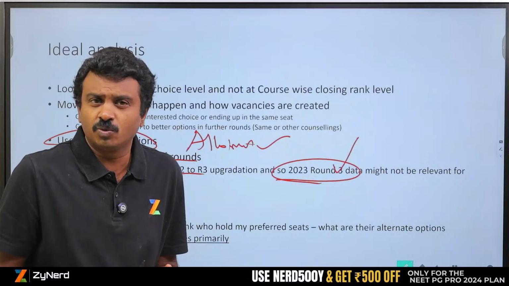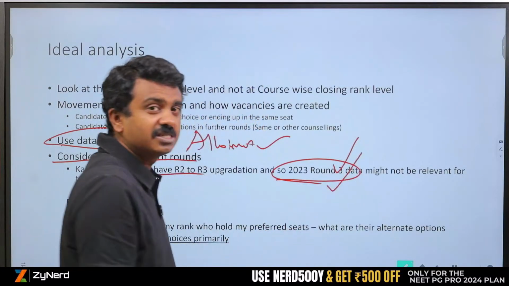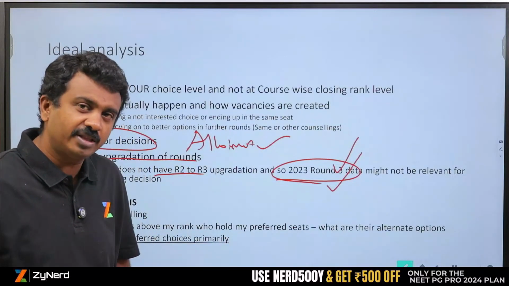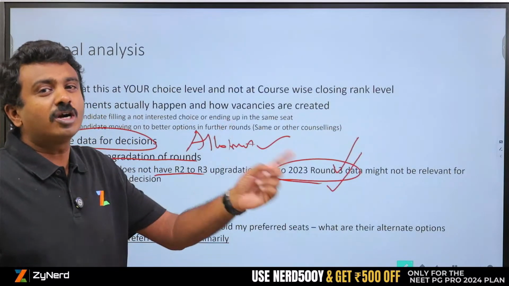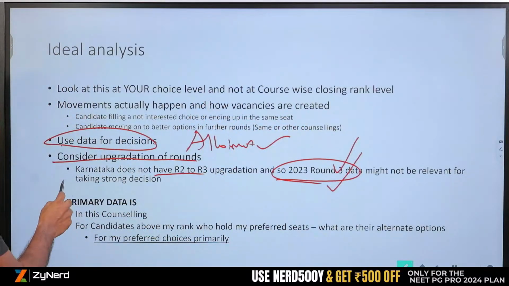You guys are saying that I won't get it. That is a risk. Look at round 3, take the best decision, but if you want to take a risk, knowing the risk that if not for that particular seat, you are going for the next year, then that is fine. Otherwise, take a strong decision based on the upgradable rounds.